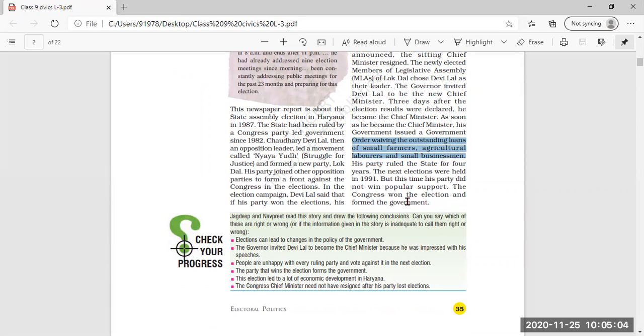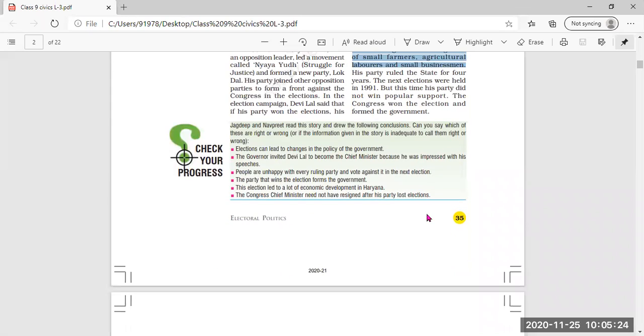Now, again, who was on the government seat? Congress. Because after 4 years of forming the government, an election was held again, and again Congress won the election in Haryana.